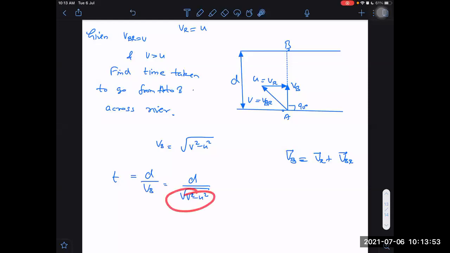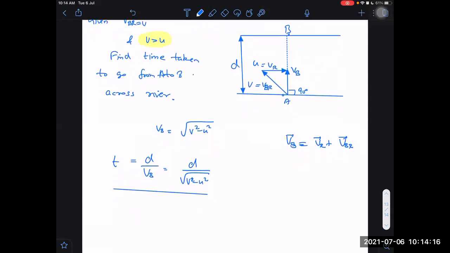Can this go wrong sometimes? If v is less than u, then it is not possible because we get imaginary time. Therefore, understand here that v greater than u, I have given already in the question, for this to be possible. Otherwise, the person can never swim from A to B. Due to the greater river speed, the person will drift along the flow of the river.